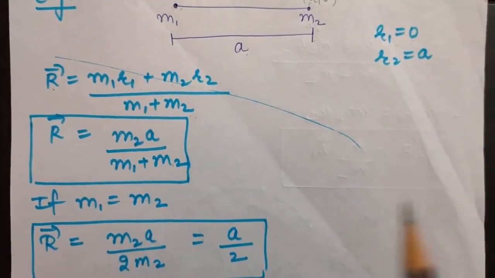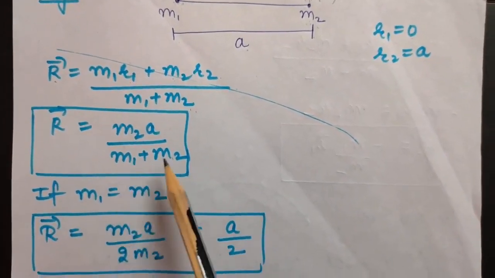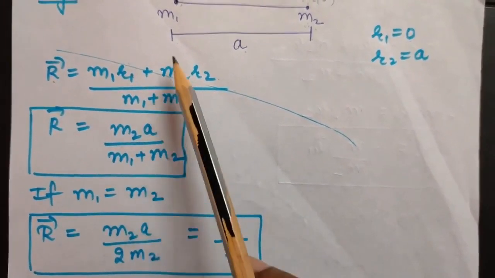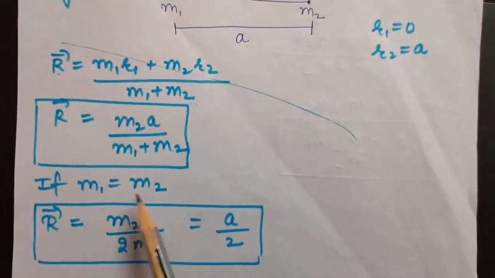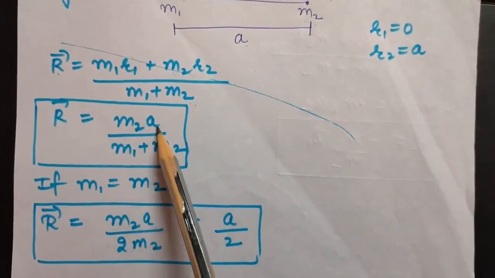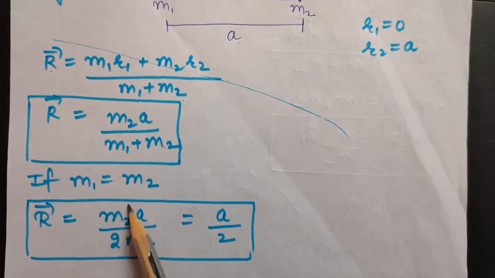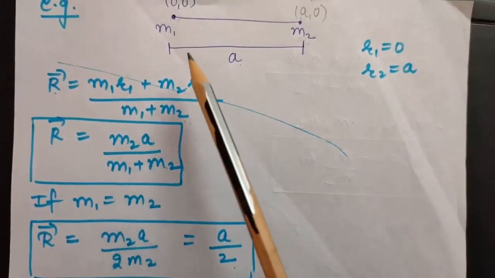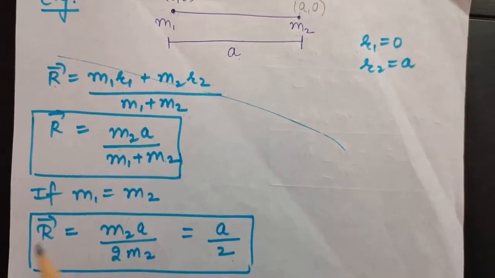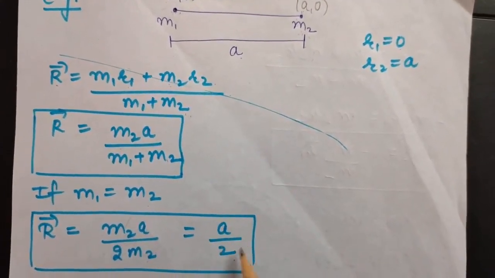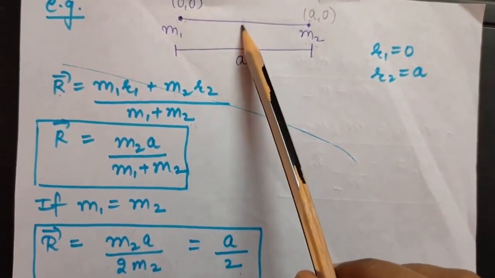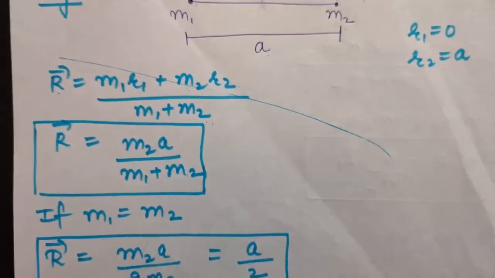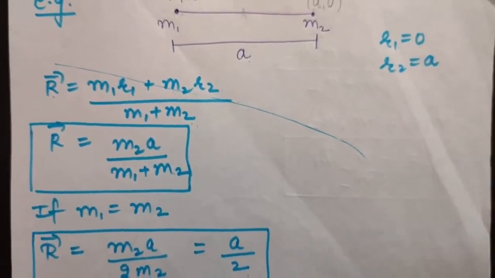Now suppose in this question it was given that m1 is equal to m2, that is, both the masses are the same. So if you put m1 equal to m2, you will get m2 a upon 2 m2. m2 will cancel out, so you will get a by 2. That means the center of mass of two bodies of equal mass is exactly in between the masses, that is this point. So this was how to calculate the center of mass of two bodies.